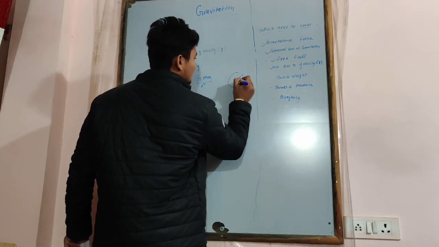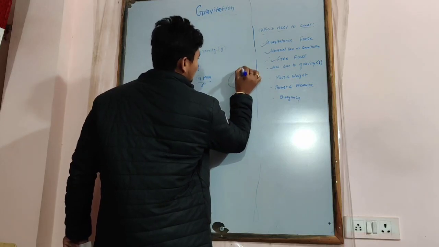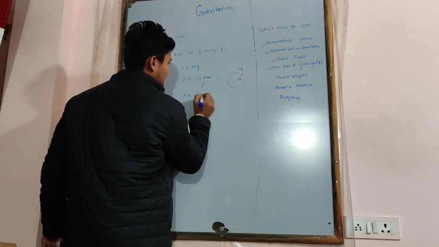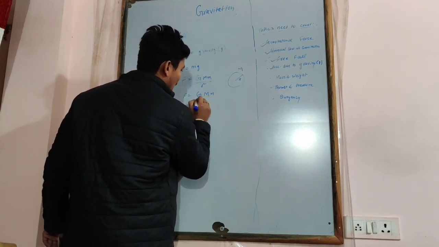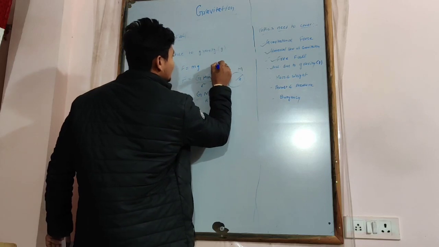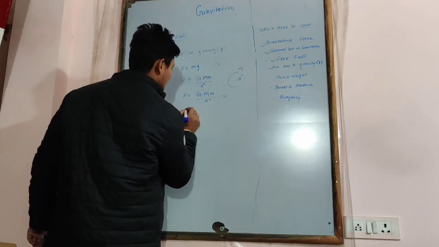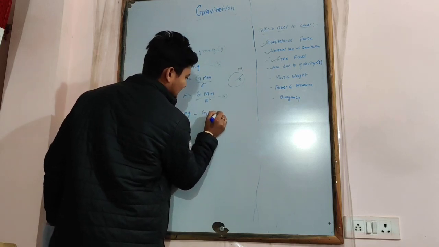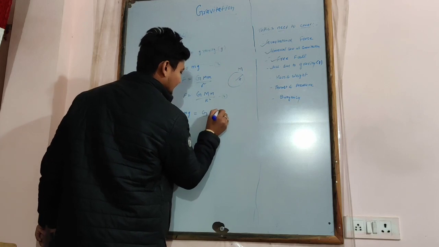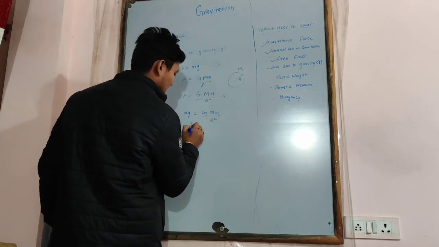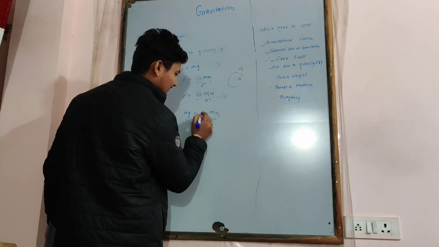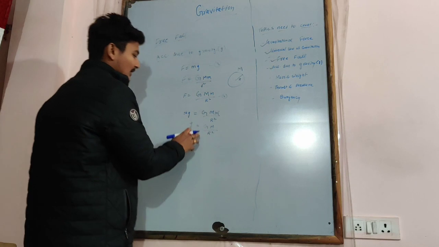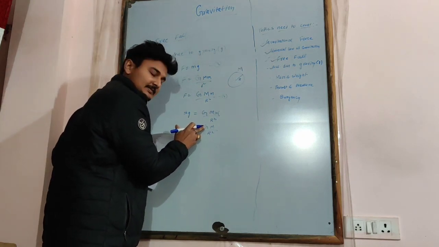The radius of the Earth is R and the mass of the Earth is M. So we can write this formula as G M m upon R square. Combining the third and fourth equations, we get m g is equal to G M m upon R square. We can cancel m, and this converts into g equal to G M upon R square. We already know the value of G.